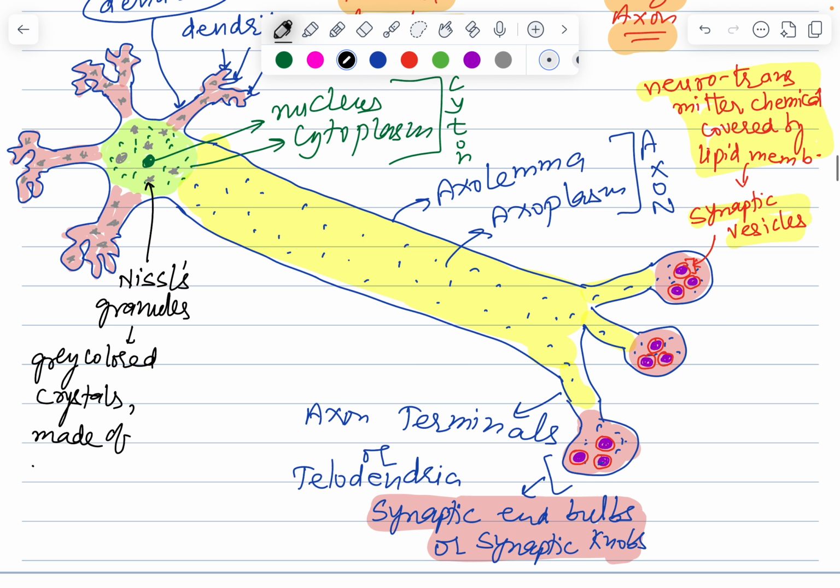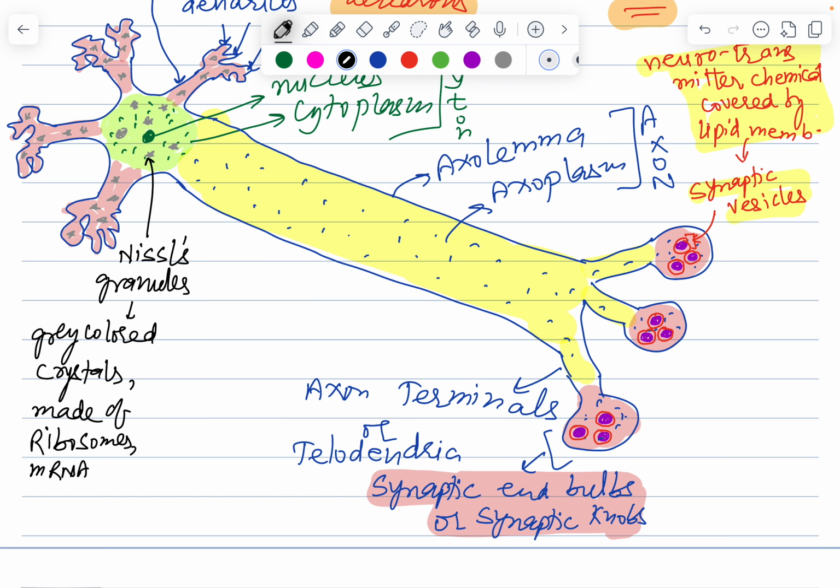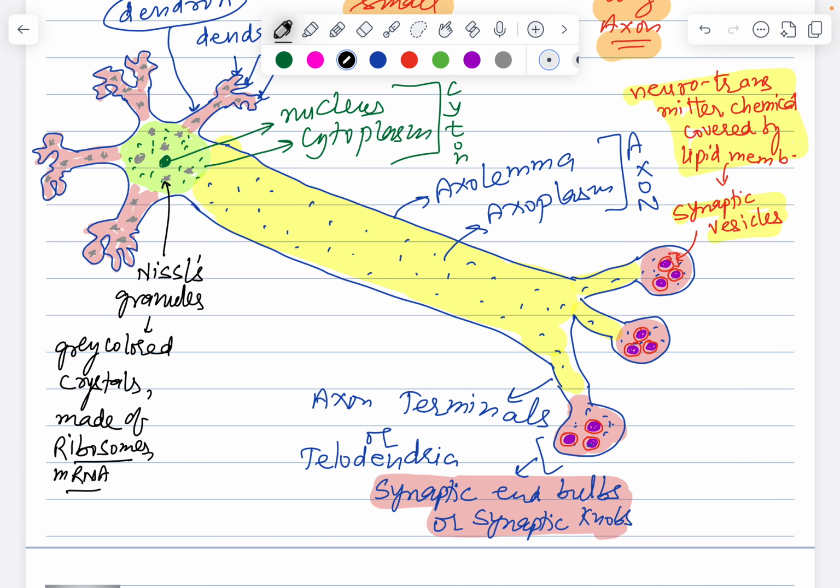Three things: ribosomes, mRNA. What is mRNA? Messenger RNA. Okay, so these Nissl's granules are actually made up of ribosomes. That is of course one thing that is going to help us in what? Protein synthesis. Then there is mRNA present inside the Nissl's granules, and Nissl's granules are gray colored. So what is their location?